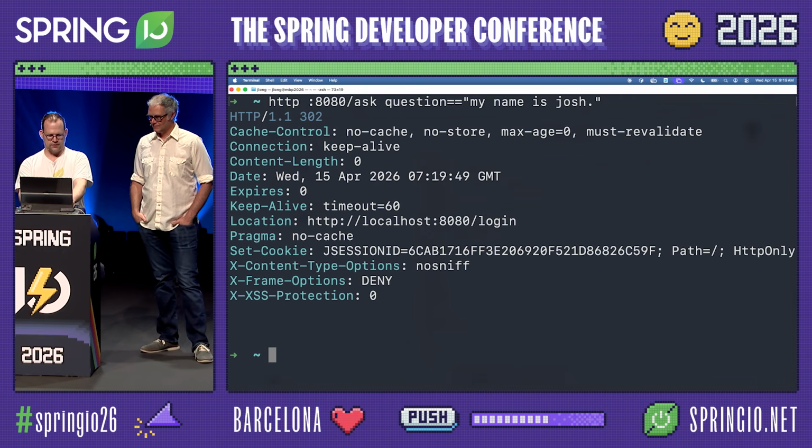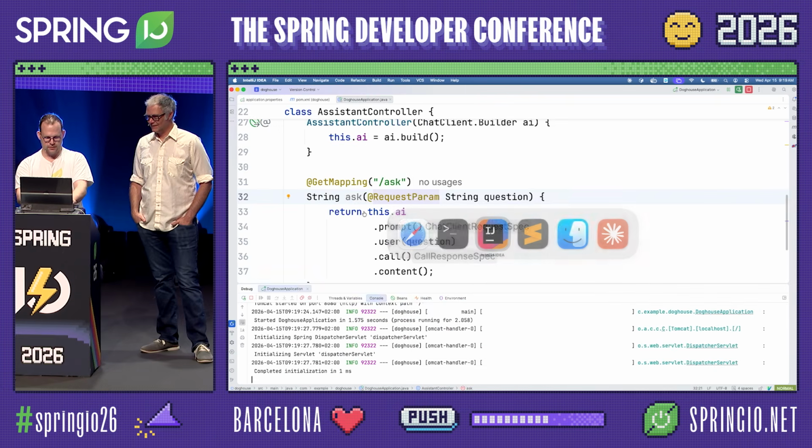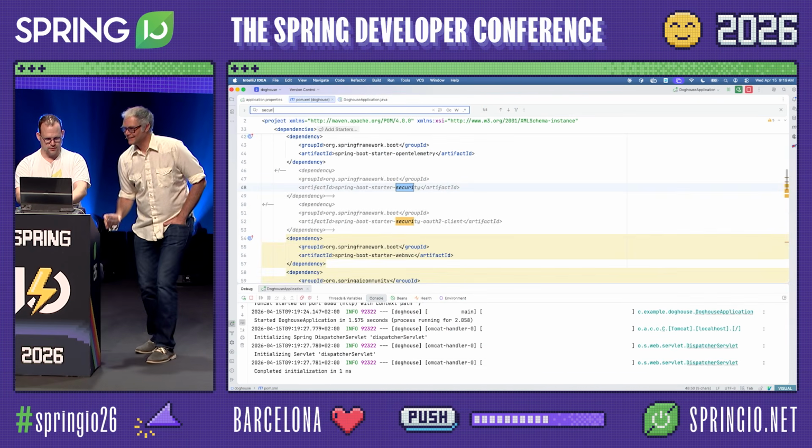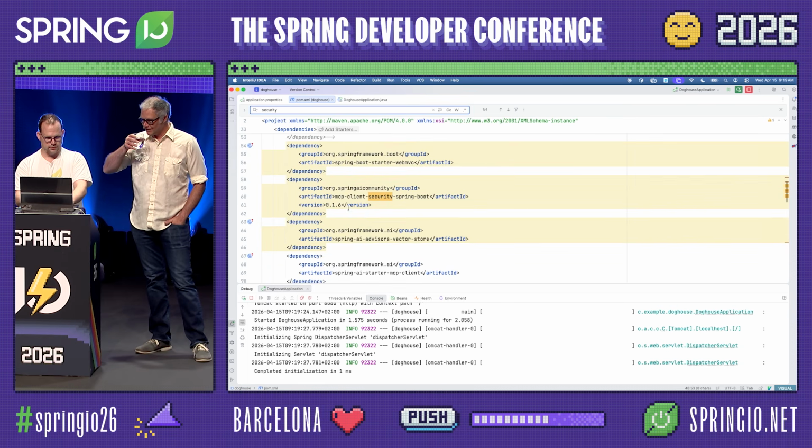Here we go. That's so sad. Oh, security denied. Still security. Did I miss something? Security. We got those. Oh, I got that. There's that one.